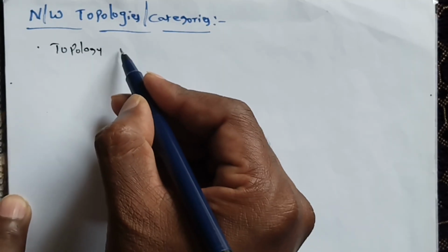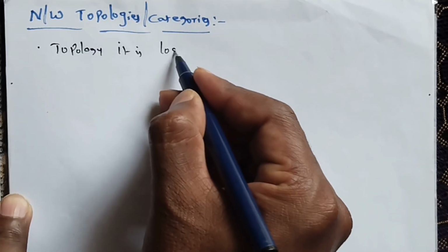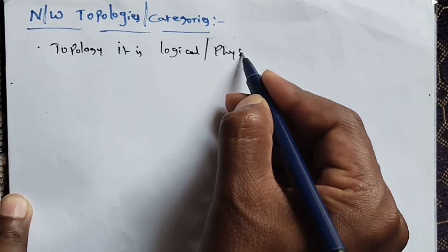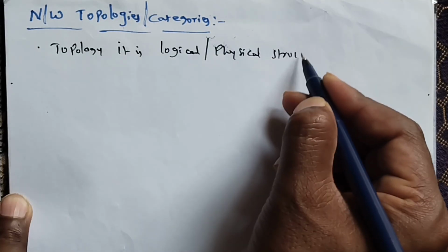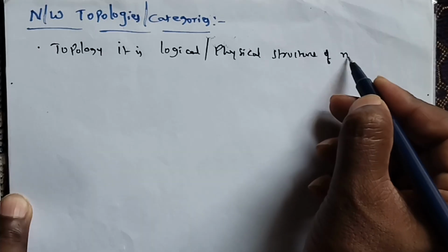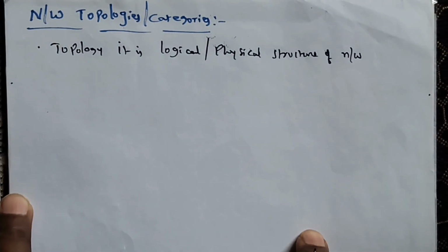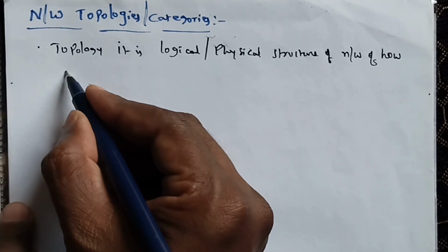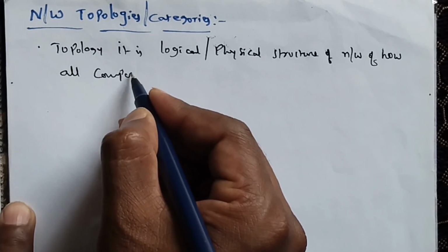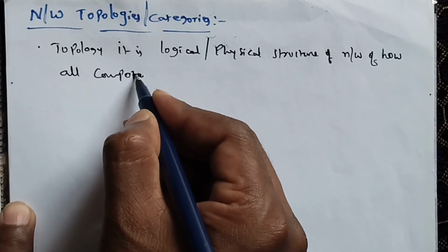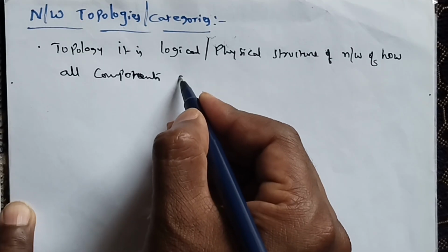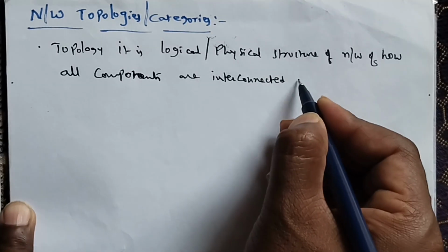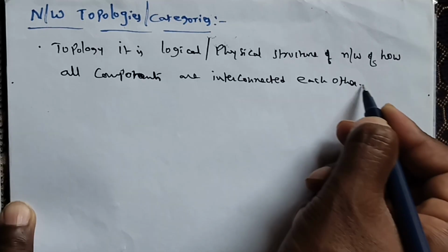Topology is a logical or physical structure of a network, of how all the computers and components are interconnected to each other. This is nothing but topologies.